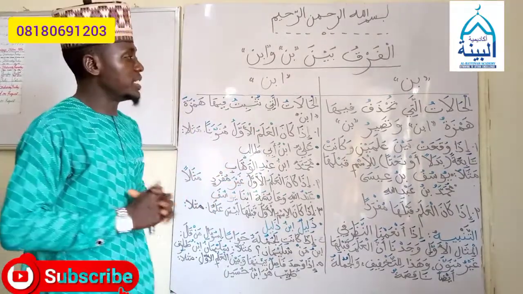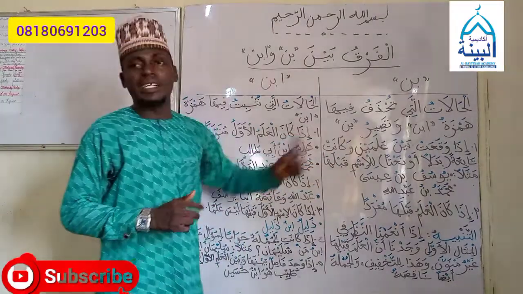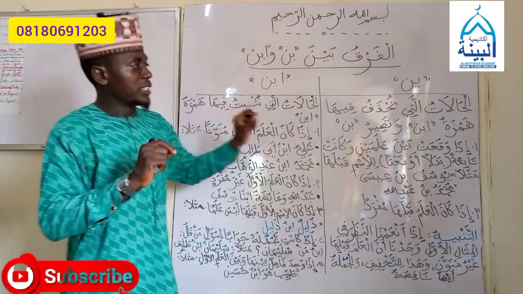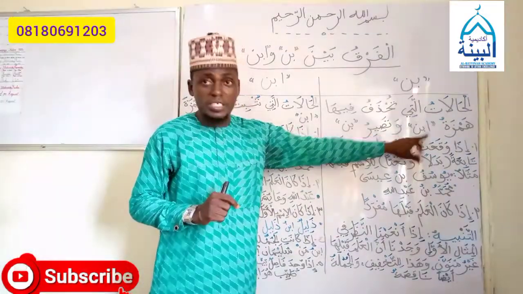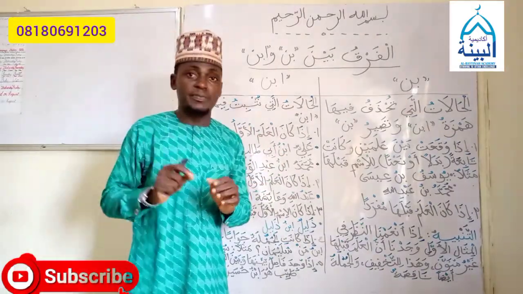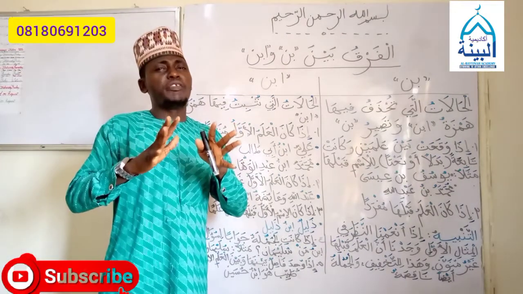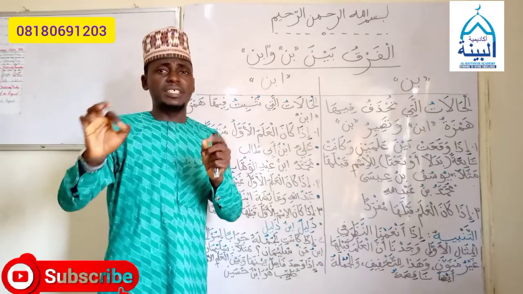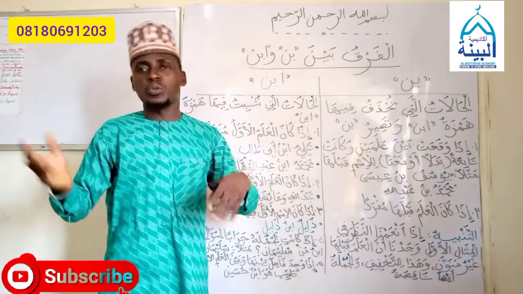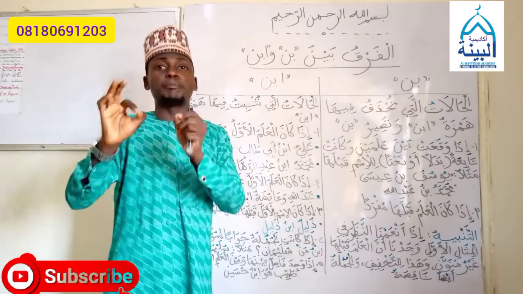The first of them is إذا وقعت بين علمين وكانت تابعة. إذا وقعت بين علمين. If the term ibnu falls within two names. Please, let's take note of this. It is very important. Two names that we are talking about here, we refer to name of a person, like Sulaiman, Yusuf, Dawood, Tayyib, Abdullah. So that is what we refer to as alam, the name of a person, a proper noun.